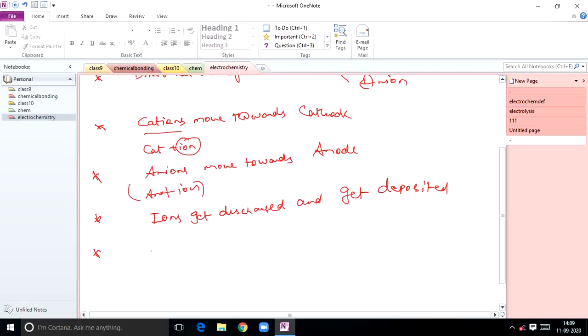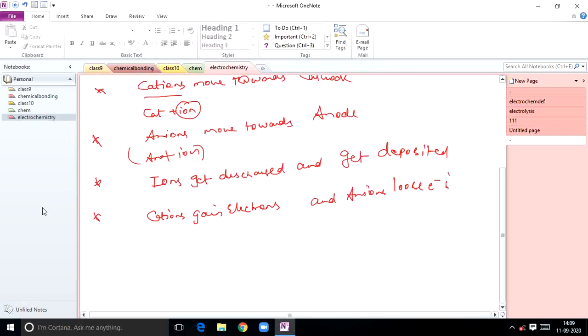During electrolysis, cations gain electrons and anions lose electrons. That is also a key point.